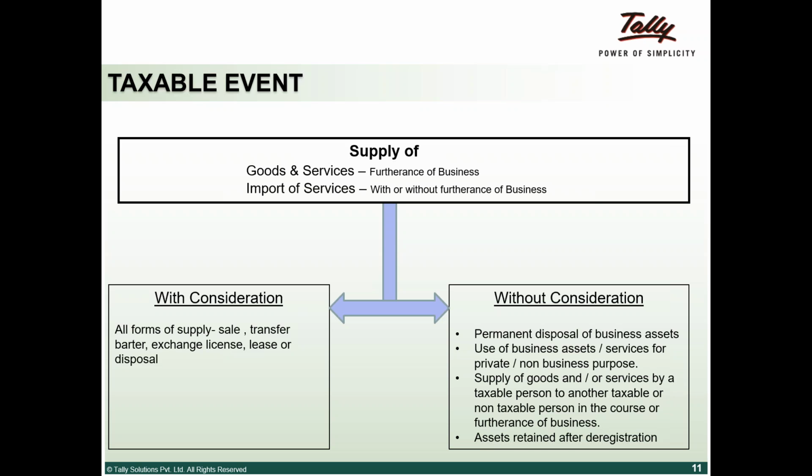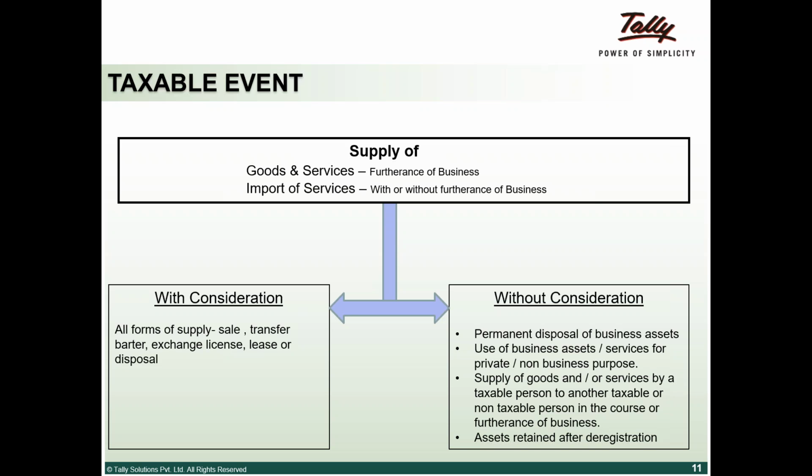Supply of goods and services by a taxable person to another taxable person or a non-taxable person in the course of furtherance of business. For example, if there is no consideration, A is giving some services to B, then if it is for furtherance of business, it is taxable even though there is no consideration. So the taxable event could be with and without consideration.